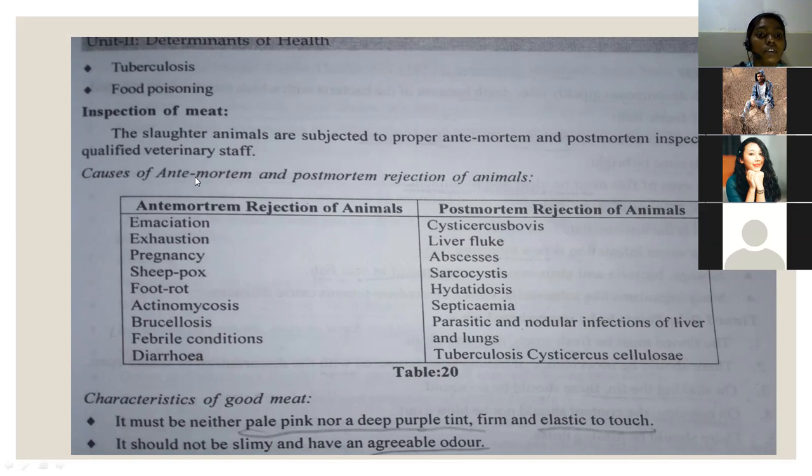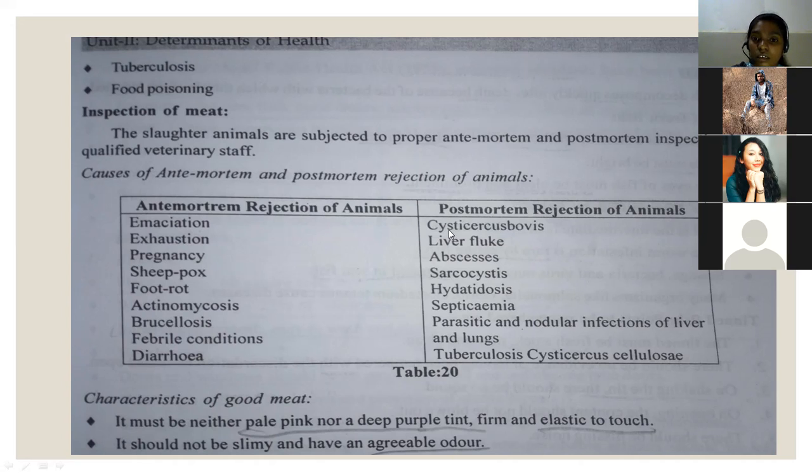And there are some causes for ante-mortem and post-mortem rejection of animals, like diseases such as emaciation, exhaustion, pregnancy, sheep pox, foot rot, actinomycosis, brucellosis, febrile conditions, diarrhea. When all these conditions are present in the animal, we can reject those animals and not eat their meat.